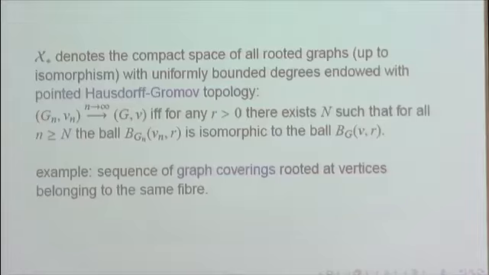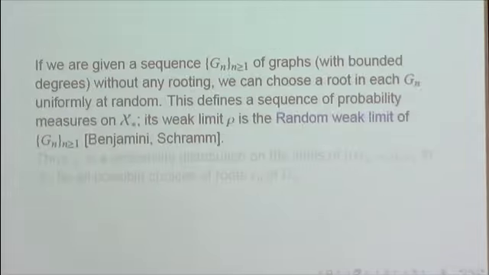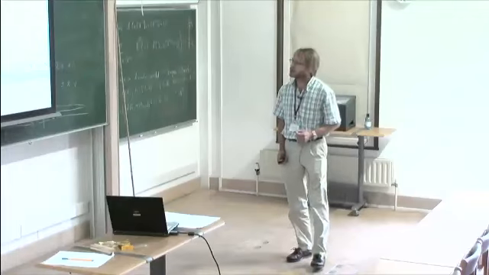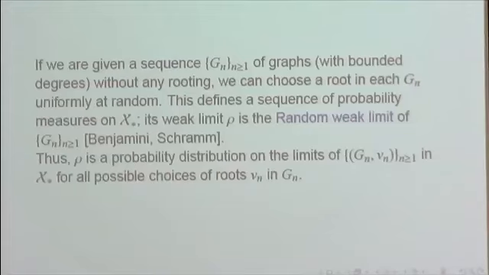But before looking at more concrete instances, let me first reformulate this convergence in a measure setting. So if we are given a sequence of graphs but without any rooting and we are interested in its convergence, we can choose a root in each Gn uniformly at random. So this defines a sequence of probability measures on X star, and the weak limit rho of this sequence is called the random weak limit of the sequence of graphs Gn. So in other words, rho is a probability distribution on the limits of the sequence of graphs Gn, but now considered as rooted graphs and for all possible choices of root in each Gn.